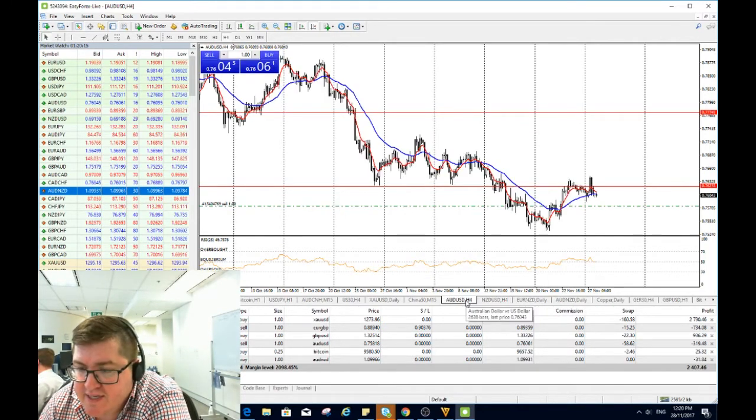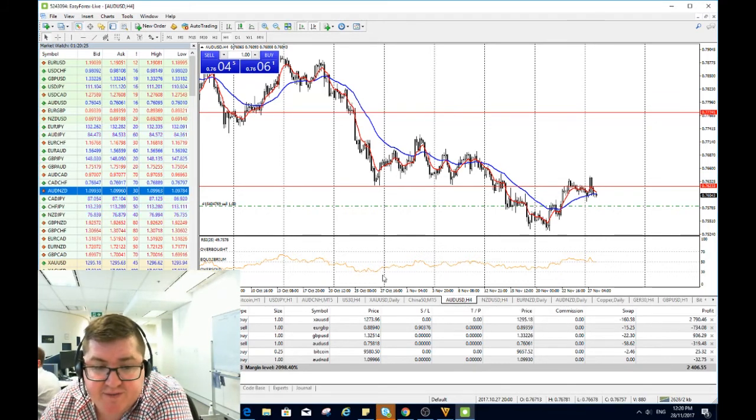Aussie dollar's struggling, and Canadian dollar's also struggling. So the whole commodity complex, apart from the Kiwi dollar, isn't doing that well. Seems like just a little bit of taking advantage from this particular pair in the last 24 hours.